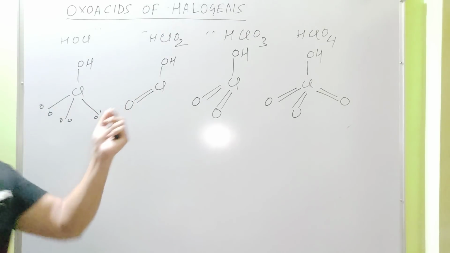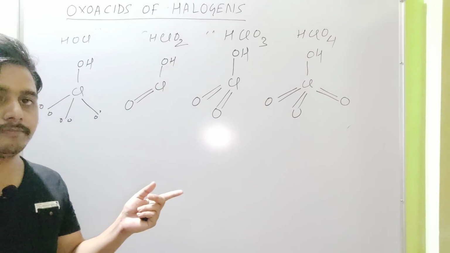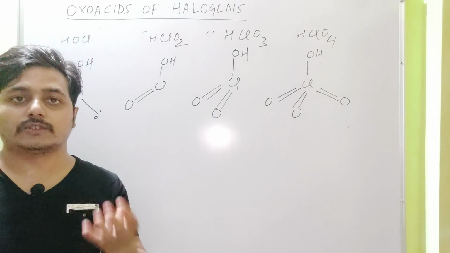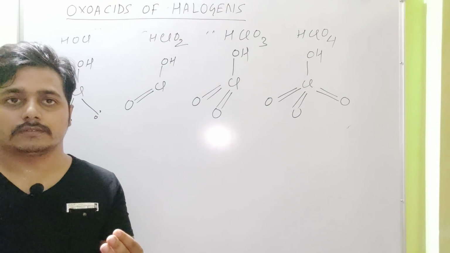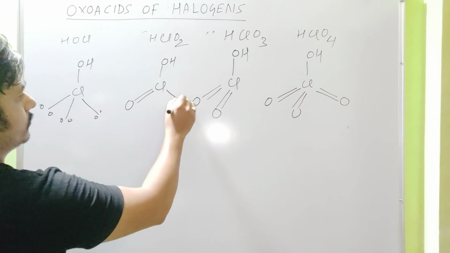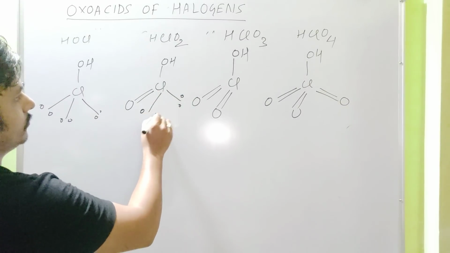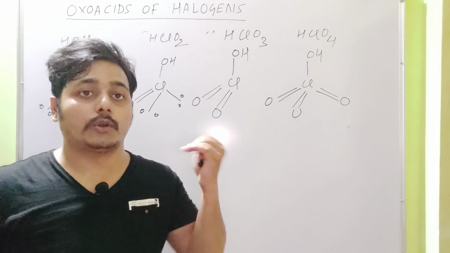In this case, 3 electrons are involved in bonding. That means 4 electrons are left as non-bonding, which is equal to 2 lone pairs. In this case, 5 electrons are involved in bonding.